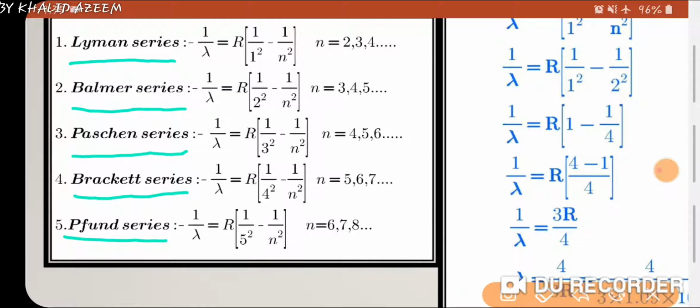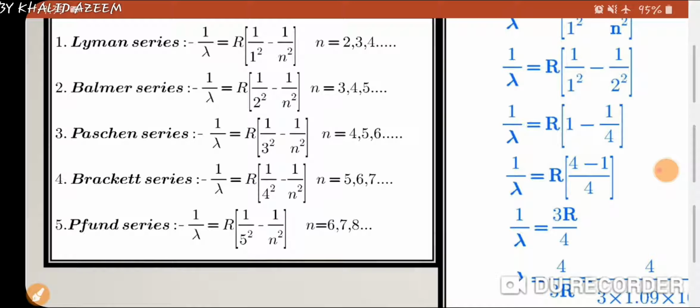When electron jumps from any level to first level, here you can see I am writing 1 and here 2. In Balmer series electron jumps in second level, and in Paschen series electron jumps in third level, and in Brackett series electron jumps in fourth level, and in Pfund series electron jumps in fifth level. So the formula of these series are almost same.